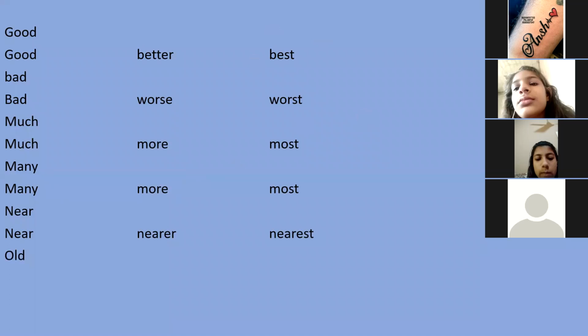Next is old. Who will let me know the second and third degree of old? Old, O-L-D. Akshita, please tell me. Sir, old, older, oldest. Yes, old, older, oldest, and old, elder, eldest also. Okay, so there are two comparative degrees and two superlative degrees. In your next slides, I will let you know the differences between old and older, and between oldest and eldest.